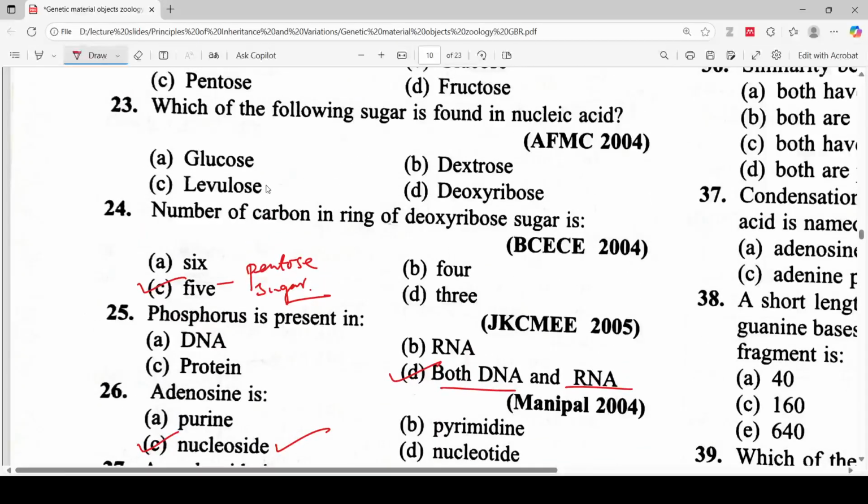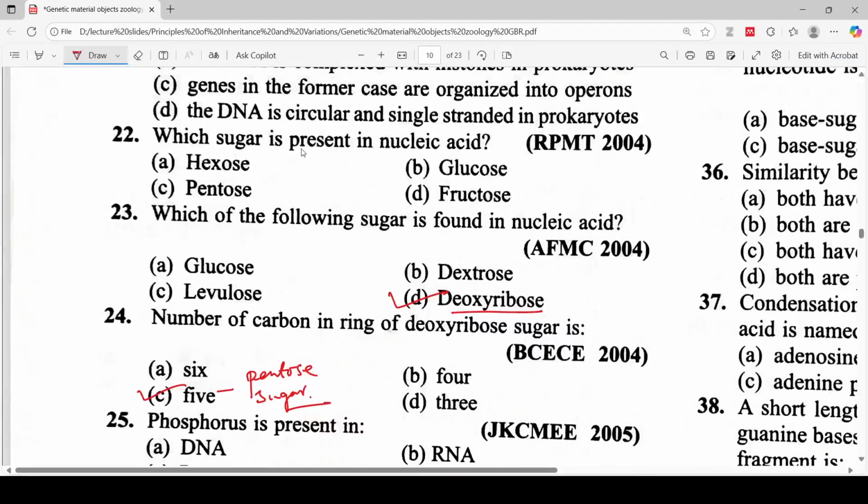Next question. Which of the following sugars is found in nucleic acid? So deoxyribose sugar is found in nucleic acid. Which sugar is present in nucleic acid? So pentose sugar is present in nucleic acid.